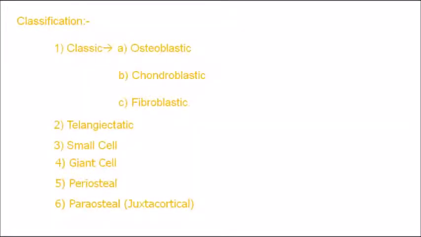Coming on to classification of osteosarcoma, they are classified into classical type, telangiectatic type, small cell osteosarcoma, giant cell type of osteosarcoma, periosteal and parosteal type. Within the classical variety, you should remember they can form osteoid bone or they can form cartilage also. If it is more fibroblastic, then it is called the fibroblastic variety. If it is more bone, then it is osteoblastic variety. If it is more cartilage, then it is chondroblastic variety. That is how it is classified.